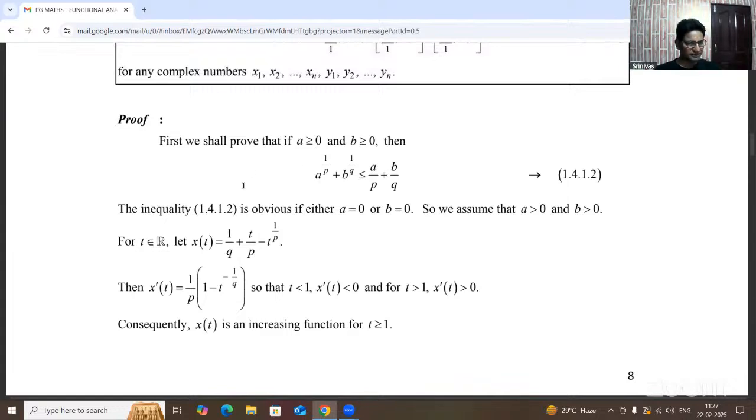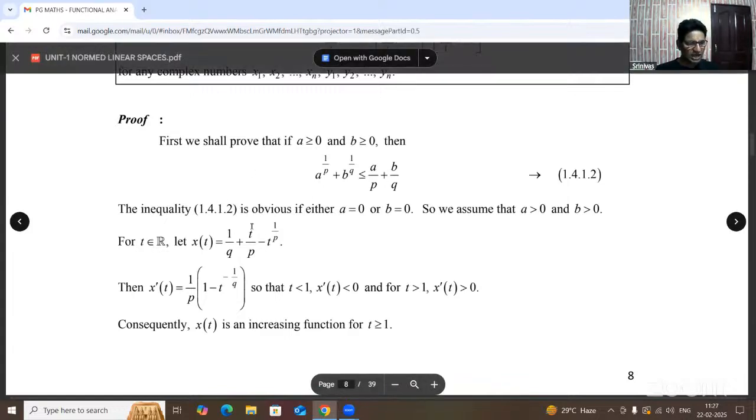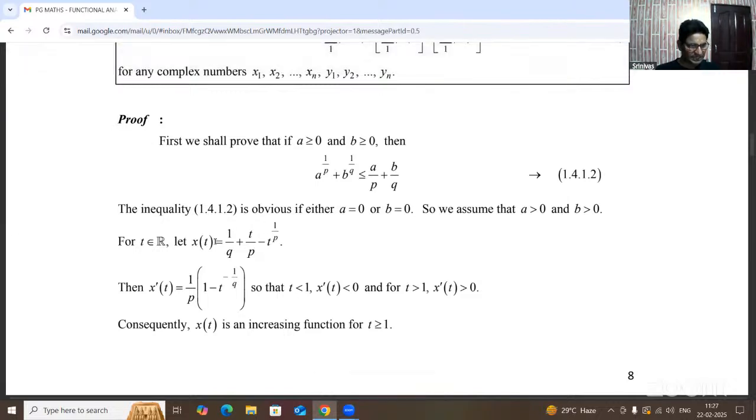Because a is greater than 0, suppose that value is 1. That is our assumption: x of t equals 1 by q plus t by p minus t power 1 by p.